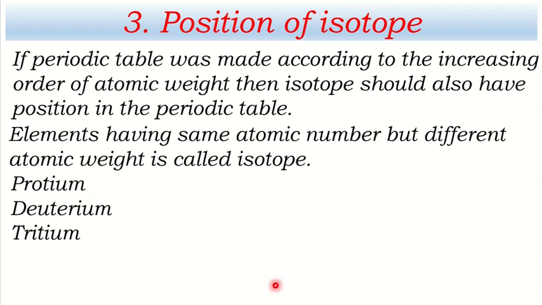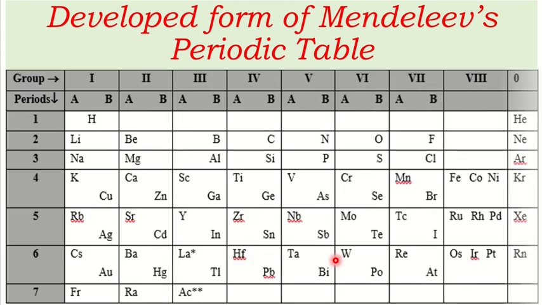But protium has got only 1 proton, that's why its atomic weight is 1. Deuterium has got 1 proton and 1 neutron, its atomic weight is 2. And tritium has got 1 proton and 2 neutron, that's why its atomic weight is 3. So look at the periodic table.